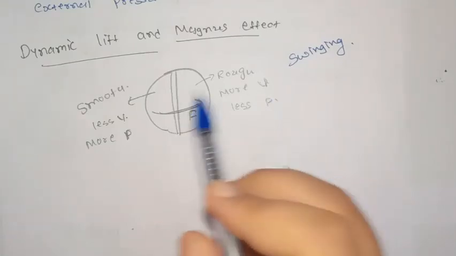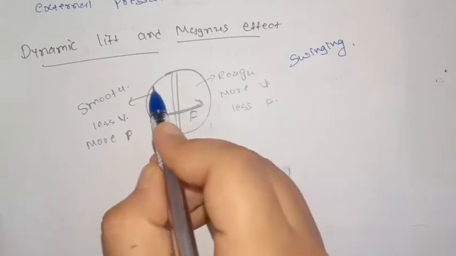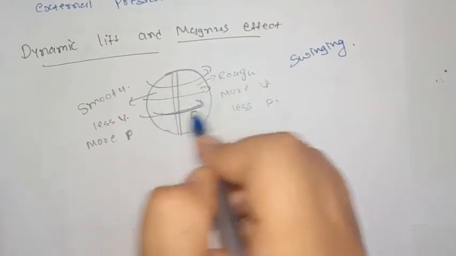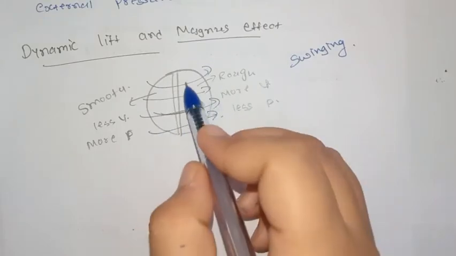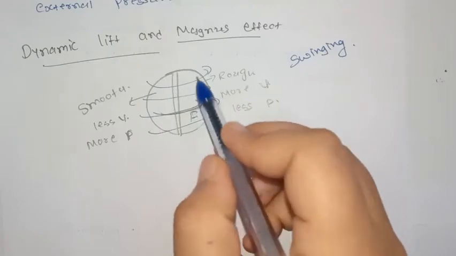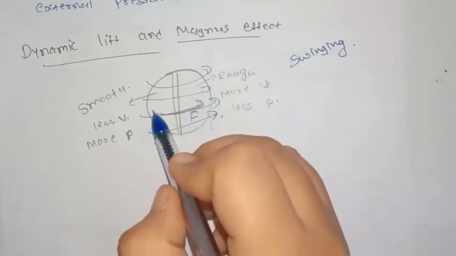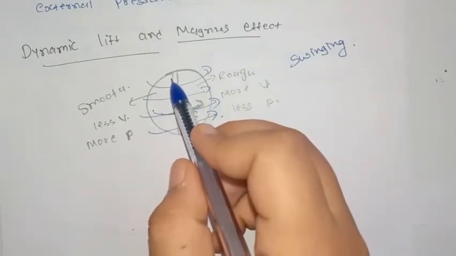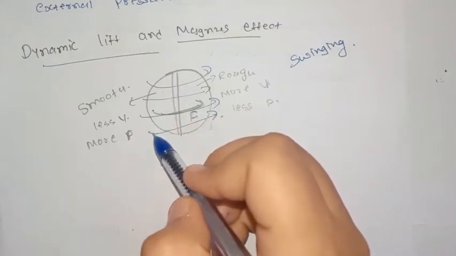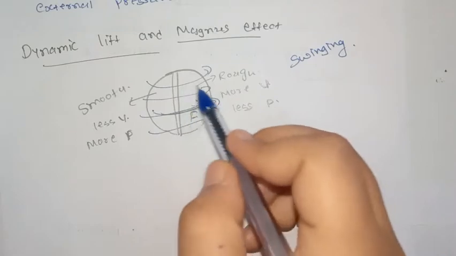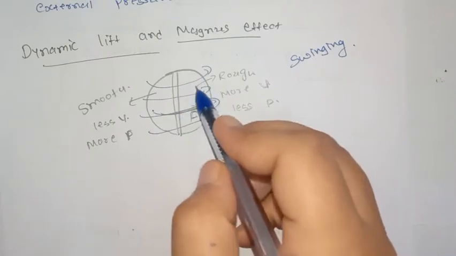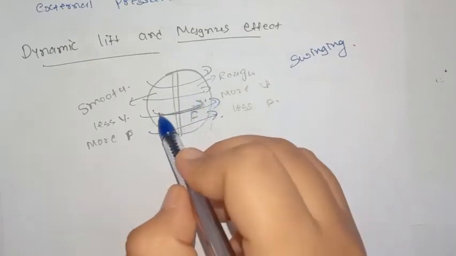Now, due to spinning, there will be air surrounding the ball. As this surface is rough, the air will stick to this surface more compared to the smooth surface, because in layman's language we can say that air will slip out of the smooth surface. As air is attached more to the rough surface, the velocity of this portion is higher compared to the smooth portion.